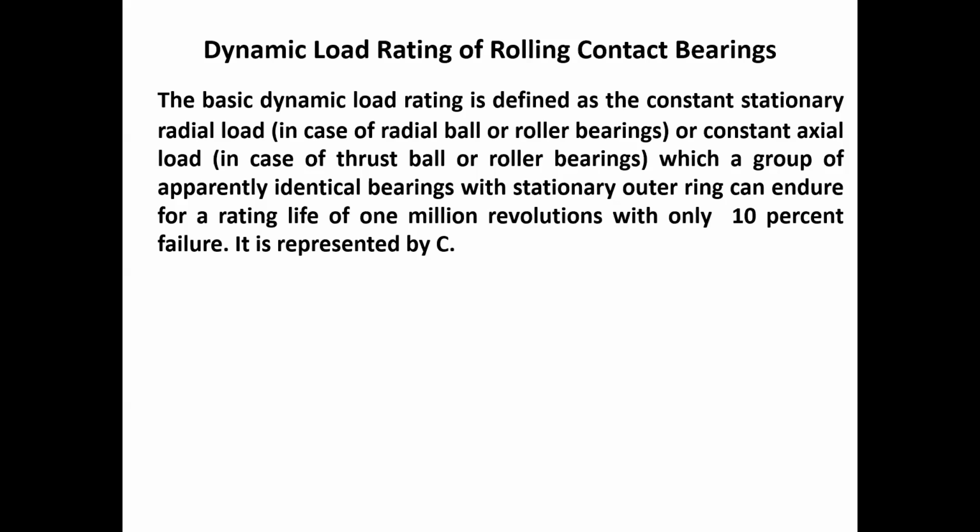It is represented by capital C. For the dynamic load rating, the rated life is always 1 million. Mind it. You have to remember that for the rated life of 1 million, the equivalent dynamic load for the bearing is C, that is the dynamic load capacity.